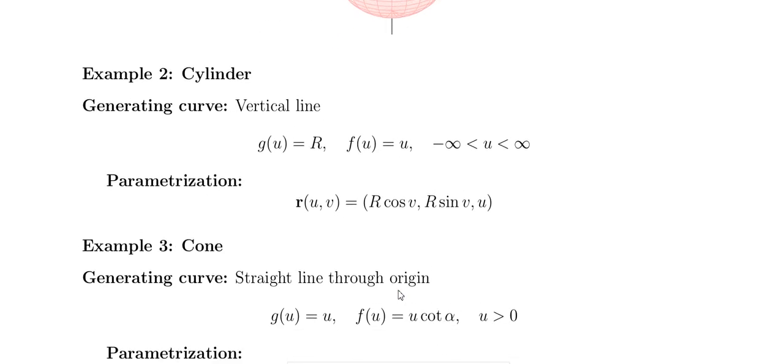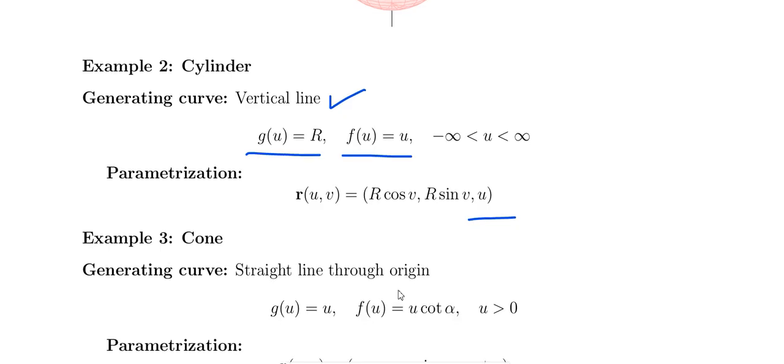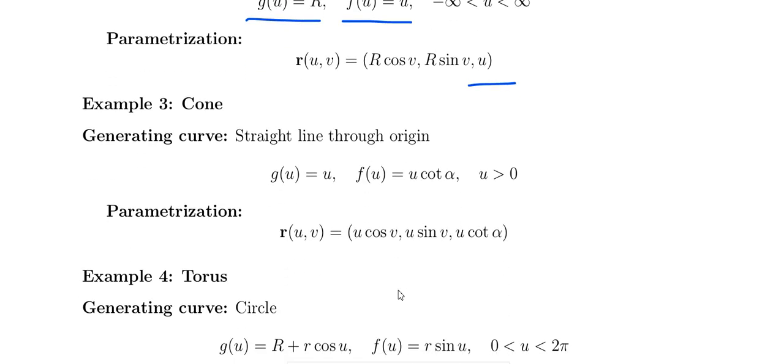Another example is the cylinder. For the cylinder, the generating curve is a vertical line. So g of u equal to r, f of u equal to u, and the parameterization is r cos v, r sin v, u. Another example is a cone. For the cone, the generating curve is a straight line passing through the origin. g of u equal to u, f of u equal to u cot alpha, where u is greater than 0. The parameterization is u cos v, u sin v, and f of u as it is.